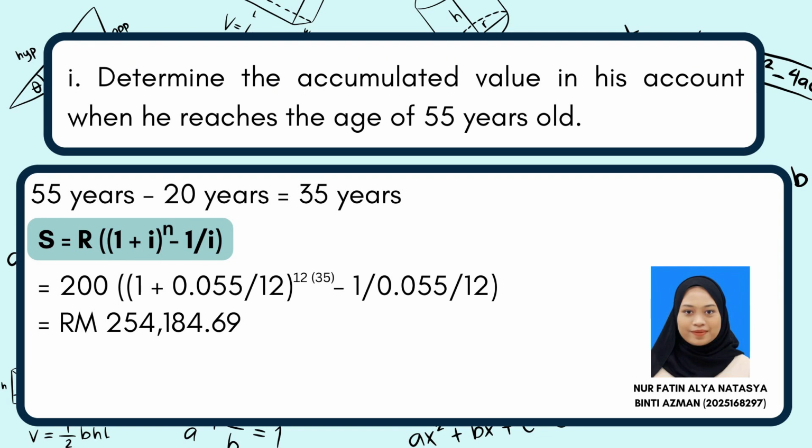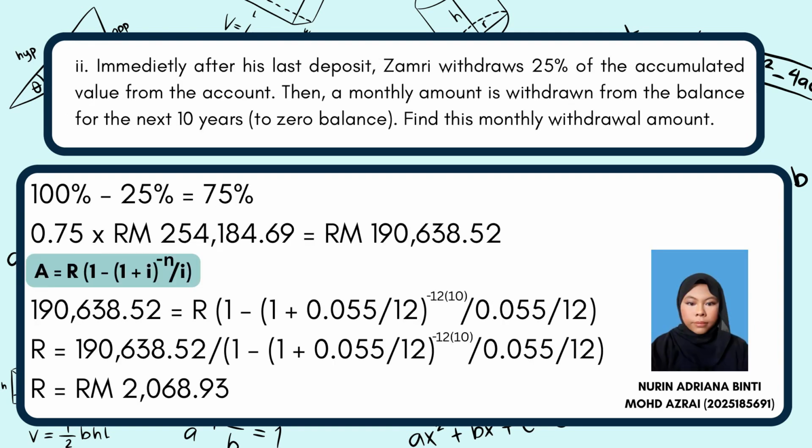After that, you can use that formula to calculate, which is 200 open bracket 1 plus 0.055 over 12 close bracket power 12 multiply 35, minus 1, over 0.055 over 12. The total answer for the question is RM254,184.69. I will explain the answer for the following question.